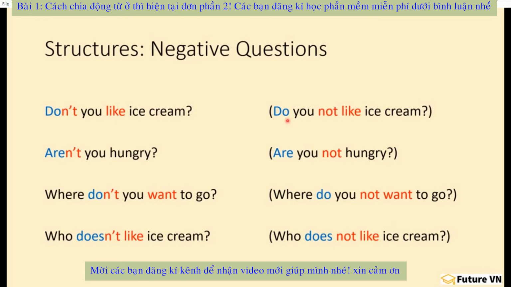Right? With the first one, we use helping verb do, because the verb is to like, not be. With be, no helping verb. Are. Are you not hungry? WH word with you as the subject. So this WH word is not the subject. Where do you not want to go? However, this WH word is the subject. Who does not like ice cream?